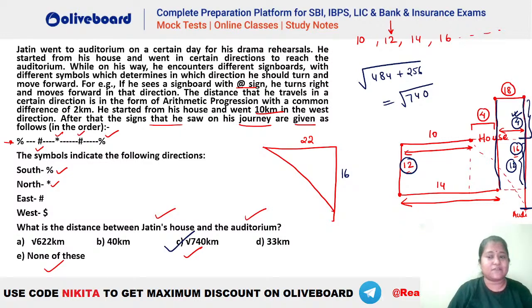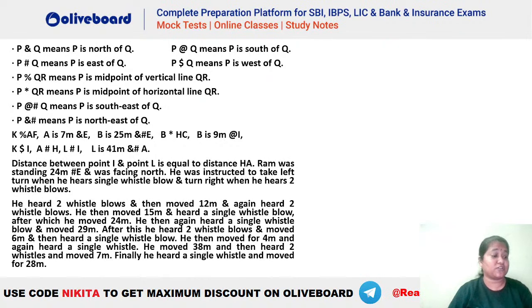Are we clear, everybody? Please let me know if we have any doubts in here. Are we clear? ये समझ में आया कि नहीं? Please बताइएगा. Everybody clear? 684 नहीं आएगा, root 740 ही आएगा सपना. ठीक है? So root 740 would be the right answer here. Okay? चलो. Next question on your screen.